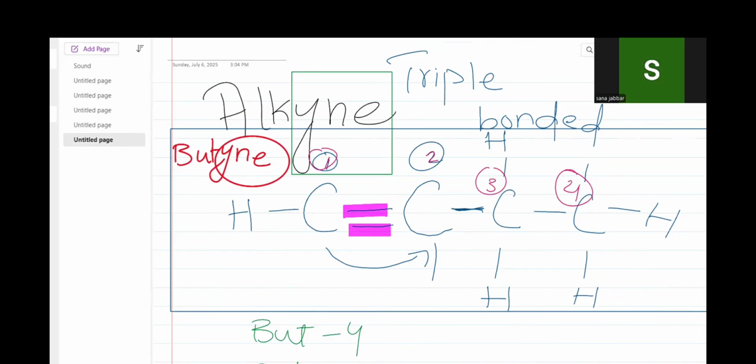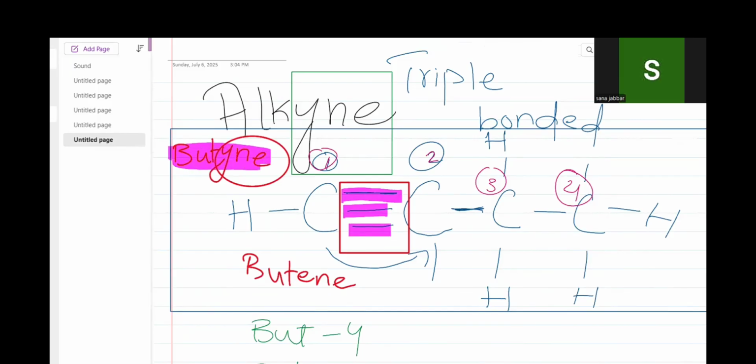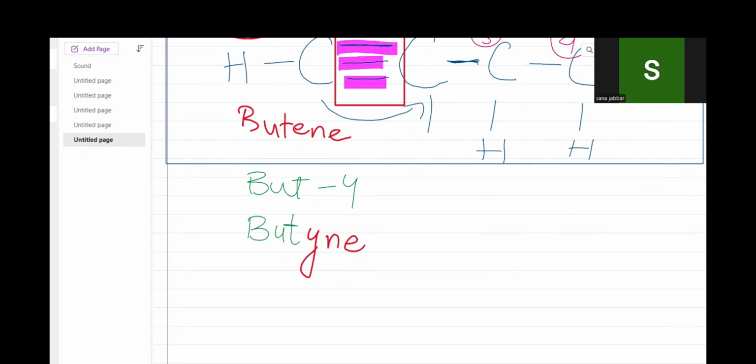Why? Because this is now a double bond, and in chemistry language, the group where a double bond is present between the carbon and carbon atoms is "ene". So we will say that this is butene. But as we put another bond between the carbon and carbon atoms, now this is not butene, now this is butyne, because "yne" refers to the triple bond. Alright? Okay. So you have totally understood the alkane, alkene and alkyne.